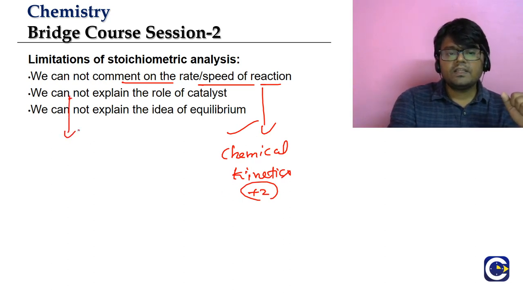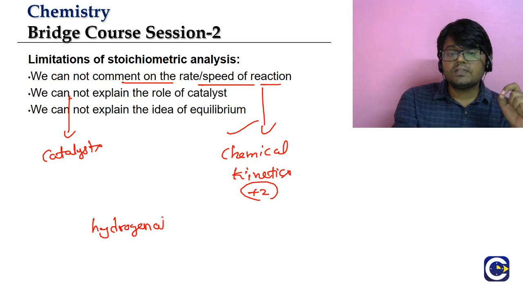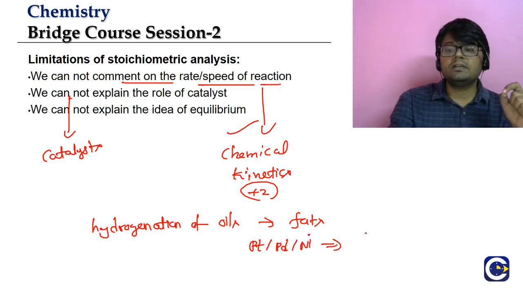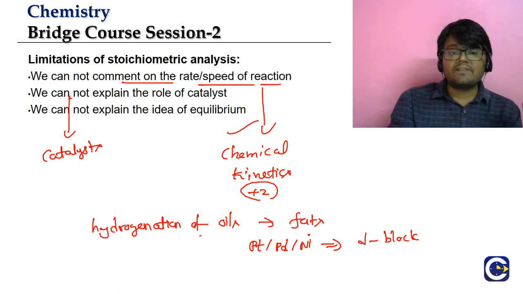And for the majority of reactions, we will be using substances called catalysts. In fact, even in 10th standard, remember we talked about hydrogenation of oils. Hydrogenation of oils will give us fats, vanaspati ghee, etc. In this reaction we use platinum, palladium or nickel as catalyst. These metals are all D block metals, elements present in the D block. These substances are used as catalysts, and catalysts are used to speed up the reaction. So in the stoichiometric analysis, we don't cover the aspect of catalysts.